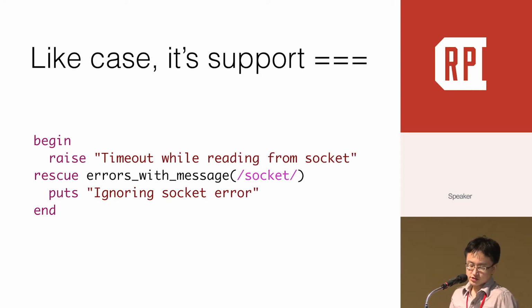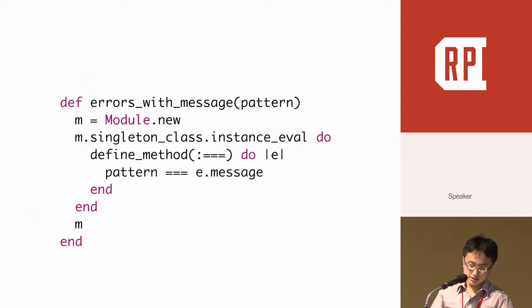The trick about rescue is the triple equal sign. It's like a case statement, except it requires a class or module. For instance, we can customize errors with a message method that only rescues exceptions with a socket message in this example. This is a customized method. It creates a temporary module with a triple equal method that uses a regular expression.